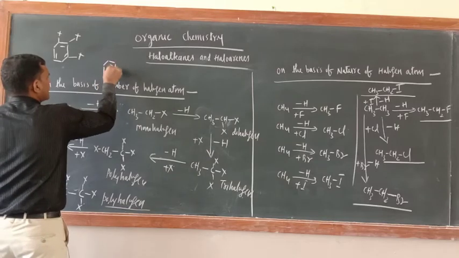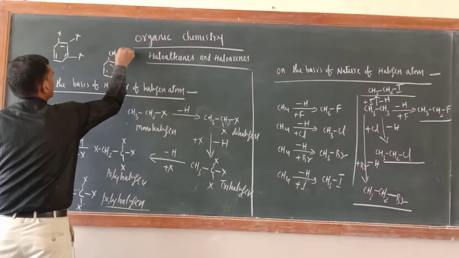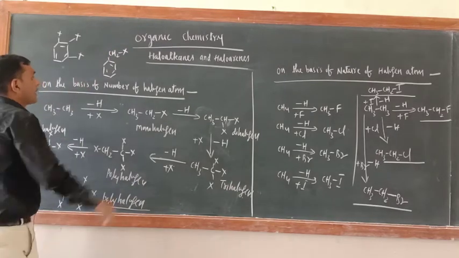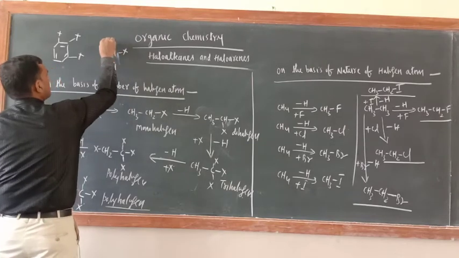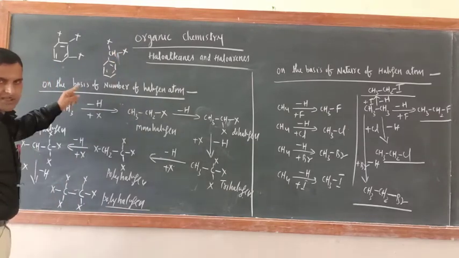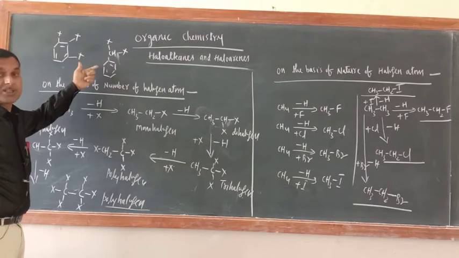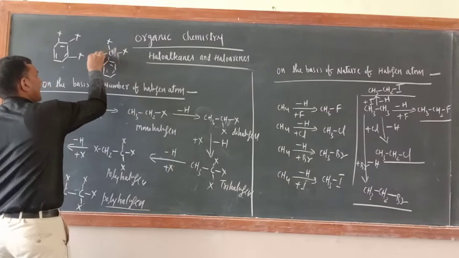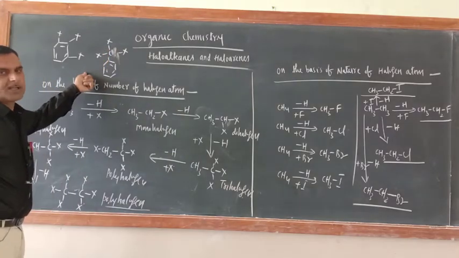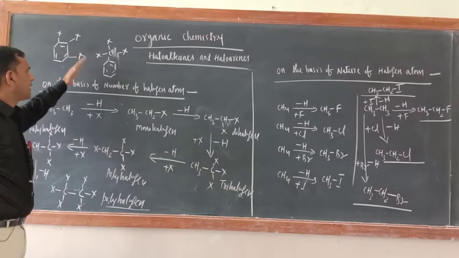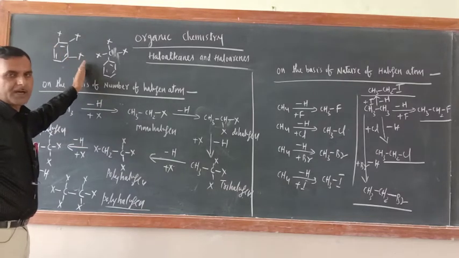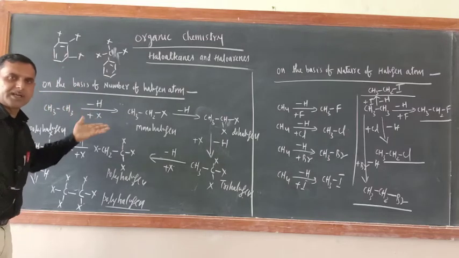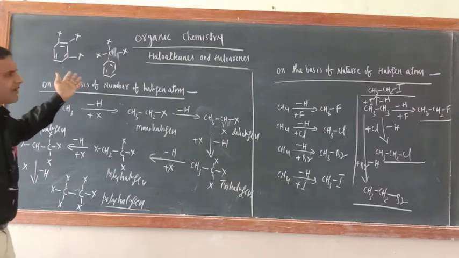Just see this and this. Suppose CH2X. So this is monohalogen, side chain substituted. Replace one more H and put here X. So what is this one? Dihalogen, side chain substituted. Now replace one more H by X. So this is trihalogen. So not only in aliphatic, in aromatic also mono, di, tri or polyhalogen derivatives are there. I hope that you can understand this very easily.